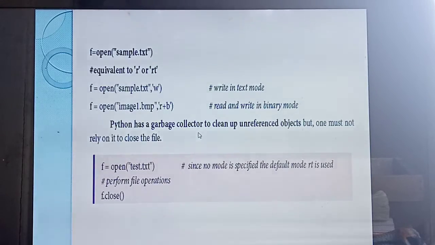Okay. So next one is the garbage collector. What do you mean by garbage collector? Unreferenced objects. Simply you are defining an object but you are not using it, but it will occupy some space. That unreferenced object we are calling as garbage collector. So for that kind of object, you immediately need to close the file.